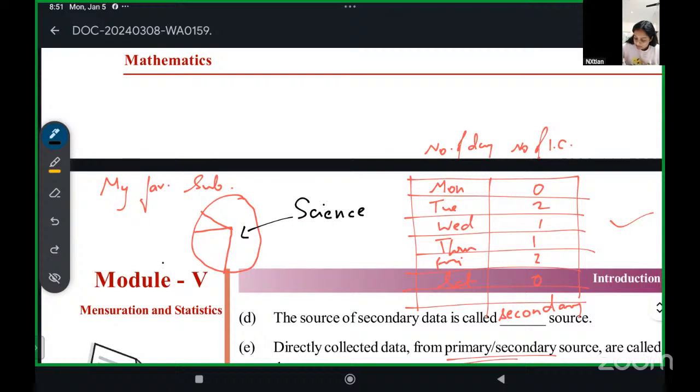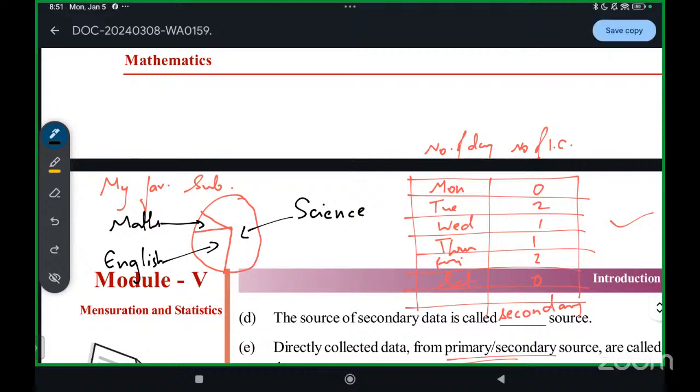This one is English. This one is maths. What I can see, the major portion is covered by science, means I love science that much. English also has a good portion covered, I love English that much. Maths only a small portion is covered, means I don't like maths that much. This is also data. Presentation of data.